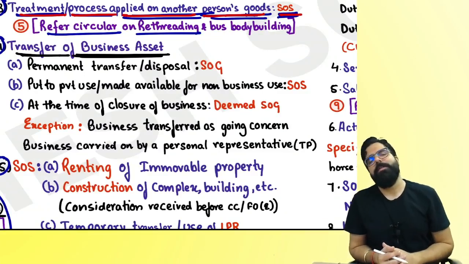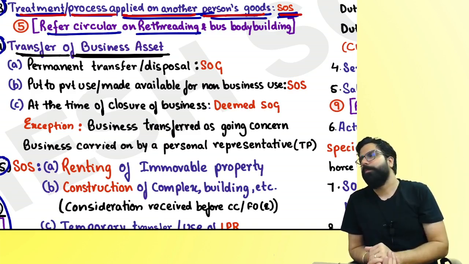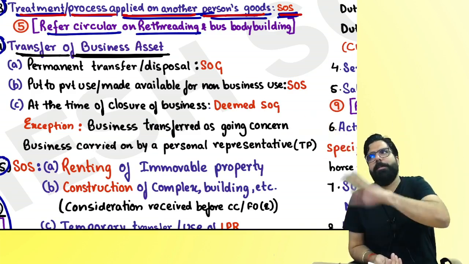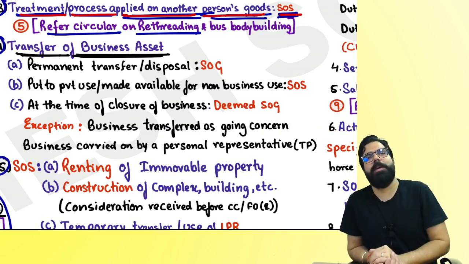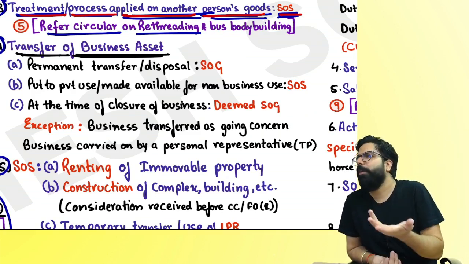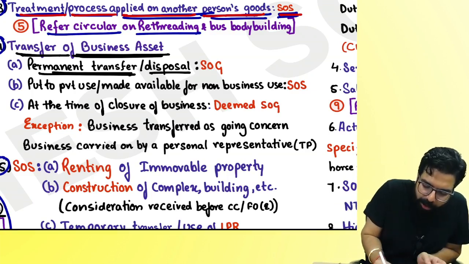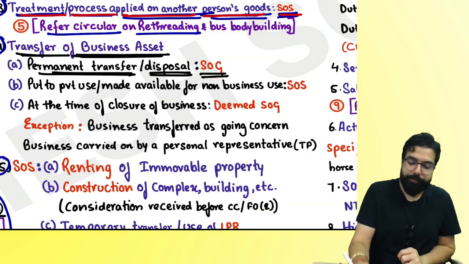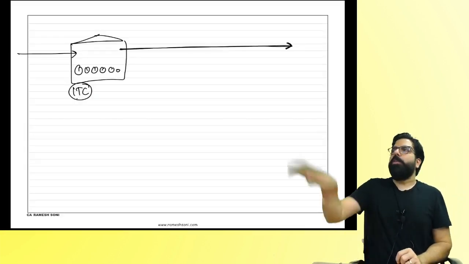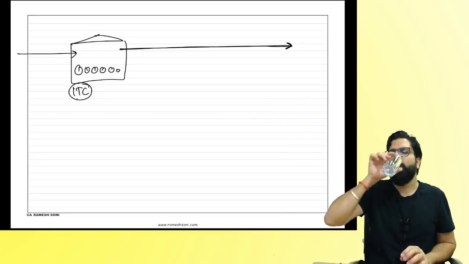Tell me one thing, everyone. If I permanently transfer my business asset to you, for an example, this projector is my business asset, and I gave the business asset to you, supply of goods or supply of service? Supply of? Simple clarification. They told if you permanently transfer or you dispose of your business asset, it is always supply of goods. This projector belongs to my business.